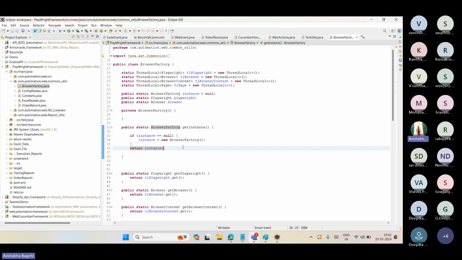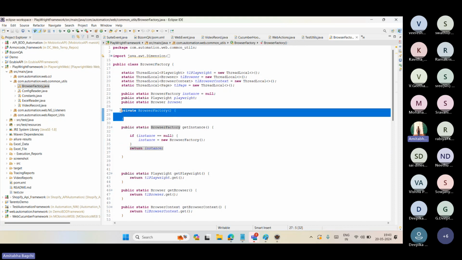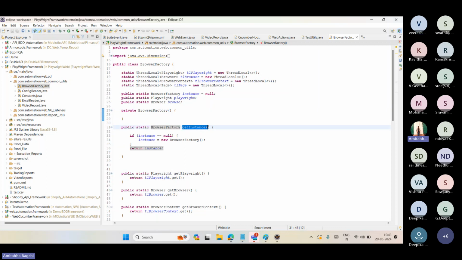That's what I was trying to say: we make the constructor private so that no one can haphazardly create objects. Any engineer who needs the object will go to line number 8, again line number 12, again line number 14, and trust me, people will do that. So you want to create a framework in a way where it's very linear. Boss, you can't create an object for my class. You need to call this method, getInstance.